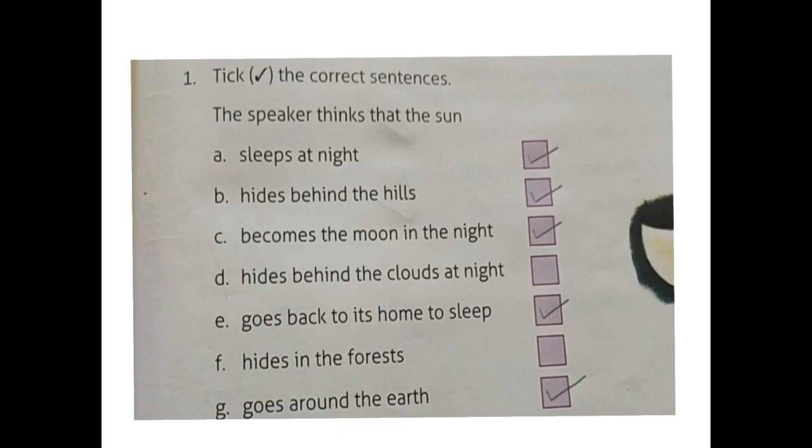How many sentences are correct here? A, sleeps at night. B, hides behind the hills. C, becomes the moon in the night. E, goes back to its home to sleep. And G, goes around the earth. So these 5 are the correct sentences. You have to mark a tick in front of these 5. Okay. Now come to the next question.